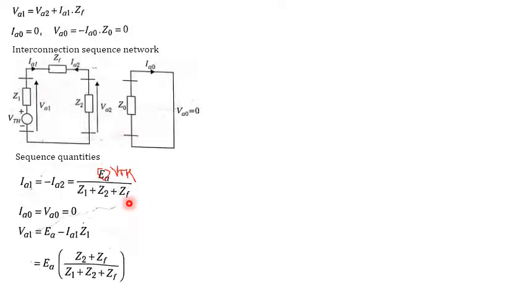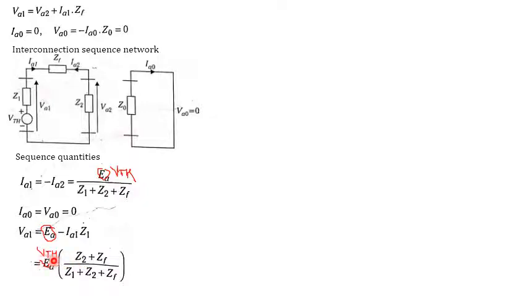Similarly, IA0 is equal to VA0, and VA1 should be the same as the V Thevenin. The expression says EA, but here it is not EA. Wherever it is EA, it should be the same as V Thevenin.